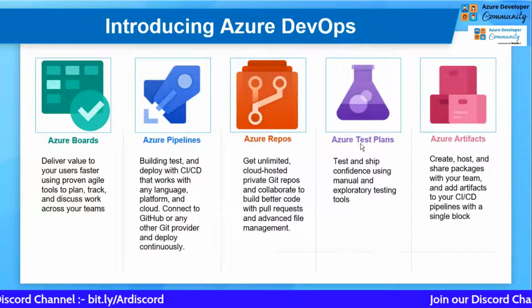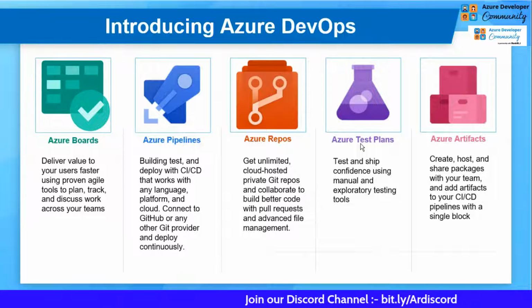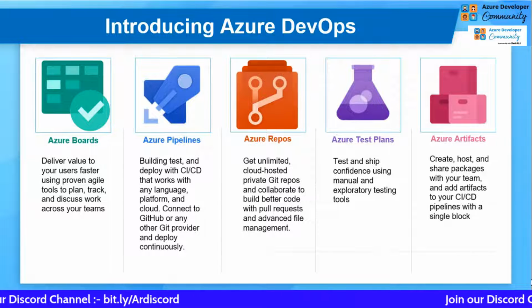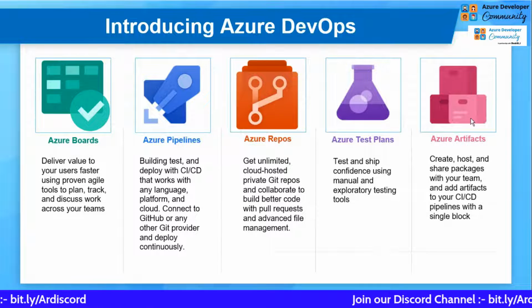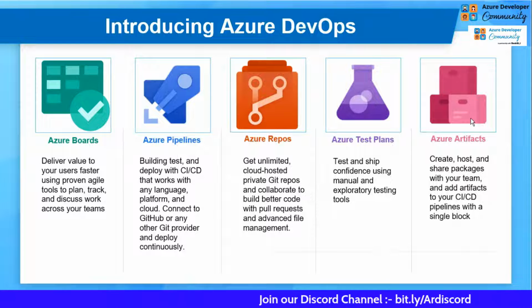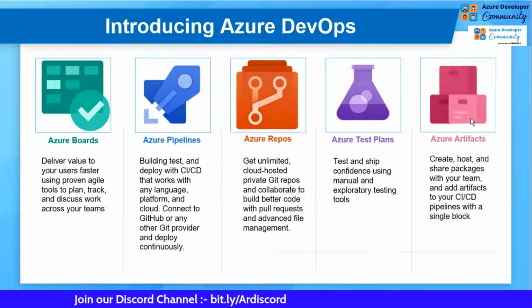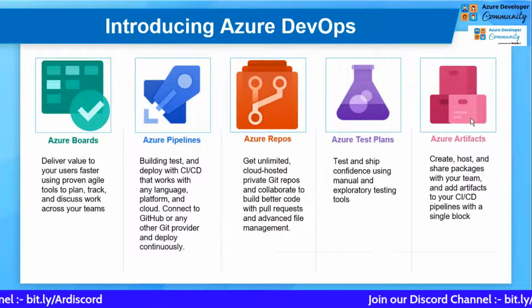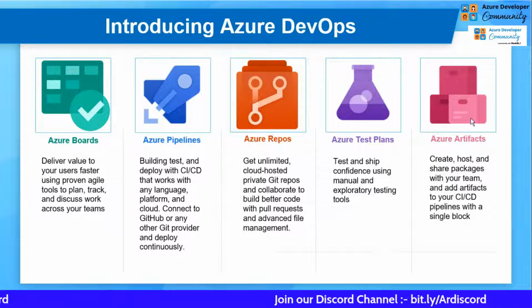The next service that comes into the picture is Azure Artifacts. It is basically the package. Whenever you deploy your application, you deploy NuGet or any package for application deployment. Azure Artifacts is the place where you can store your packages that you can call multiple times. Like in college, we use C or C++ language, and we bring in some library, right?